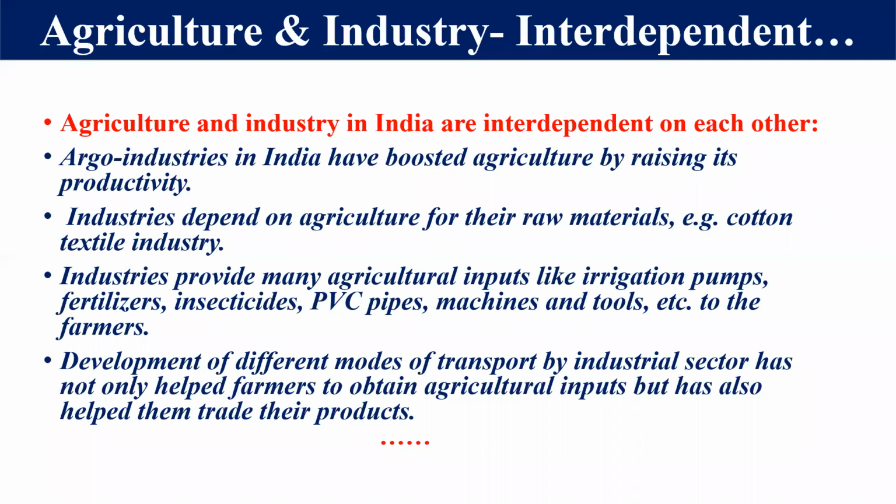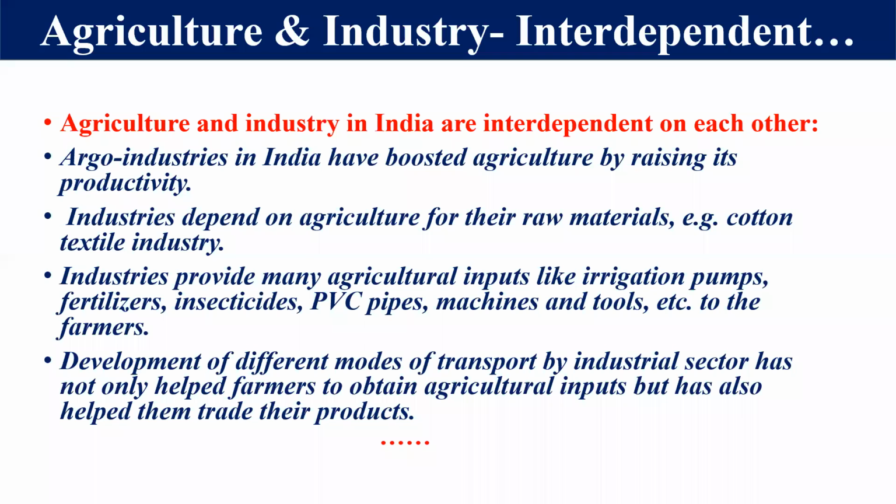So in this way, we can say that agriculture and industry are totally interdependent with each other, because there are many inputs required for the productivity of agriculture, and these are prepared by the industry. And there are some industries which require raw material, and they have to depend on agriculture. So in this way, we can see that agriculture and industry in India are interdependent with each other.